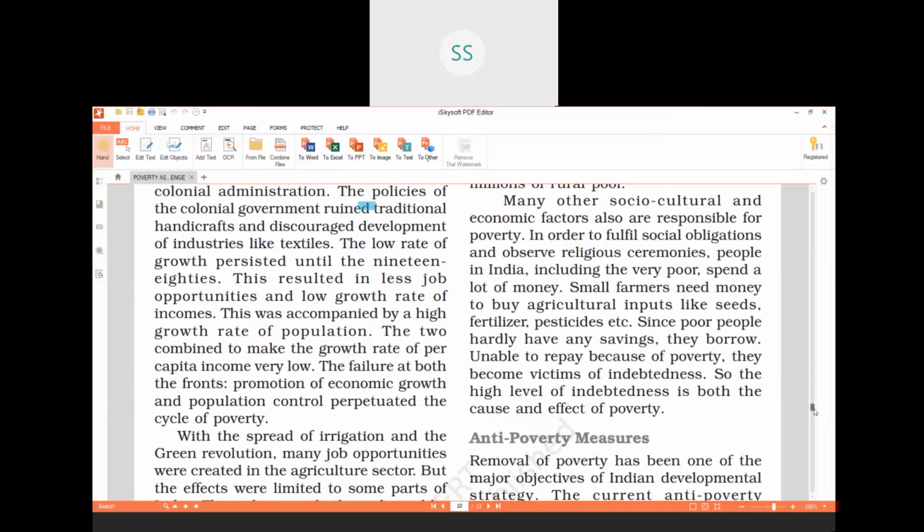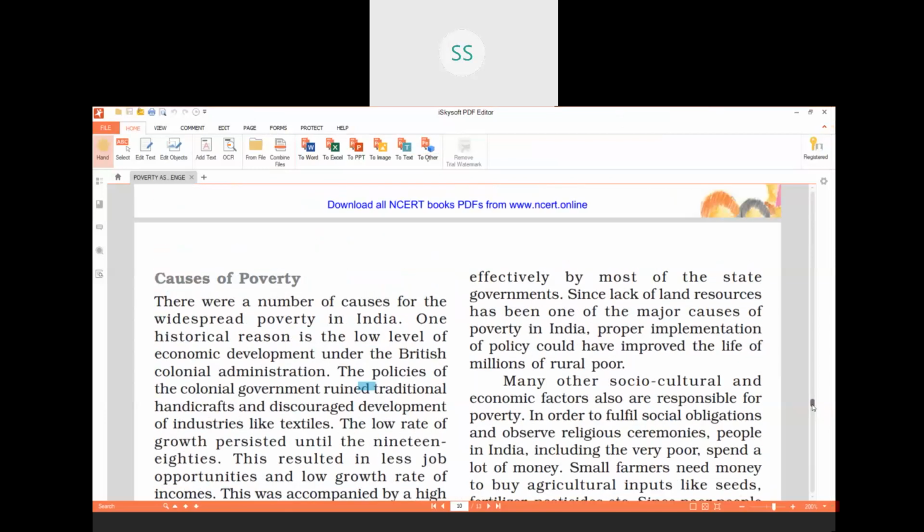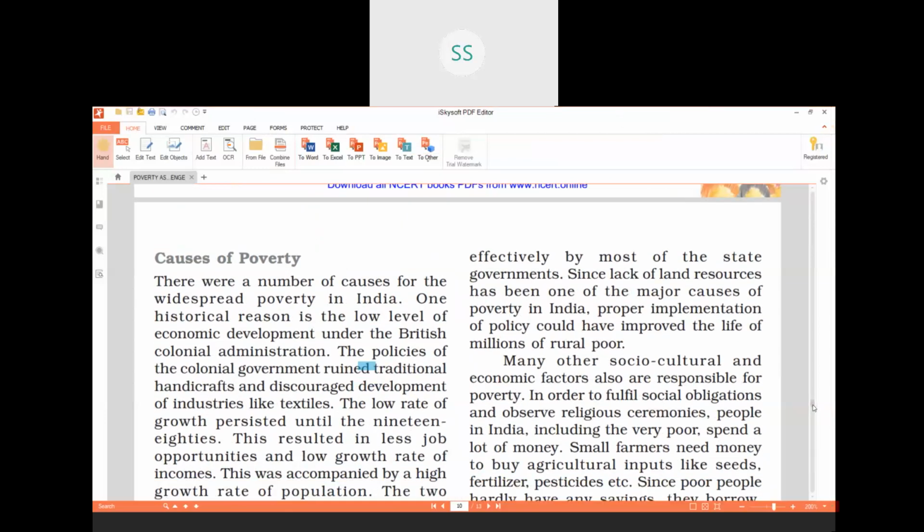You will write in your registers, explain the causes of poverty. So how will you write? You will write all the causes. First, the name of the cause, number 1. Write the cause, underline it, put a hyphen in front of it, and then explain the cause. Then after that first part is over, leave that. In the next line, you write number 2, the name of the cause, then underline, put a hyphen, and then write the explanation of that cause.